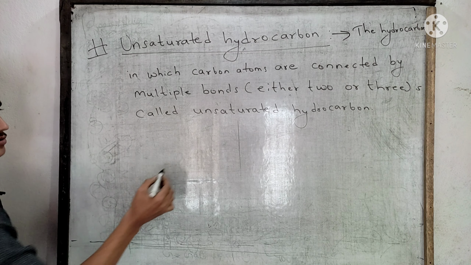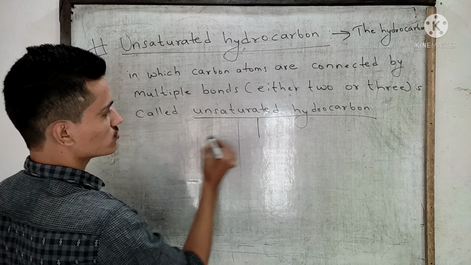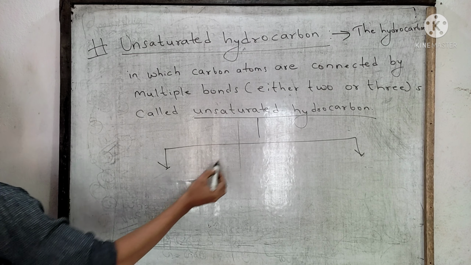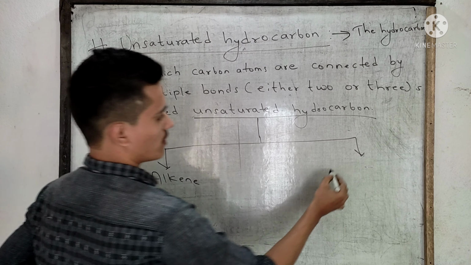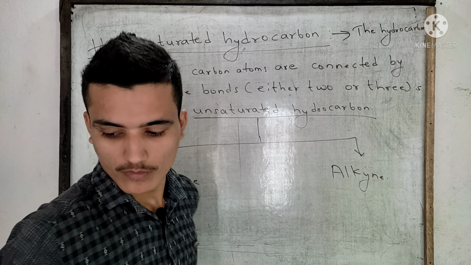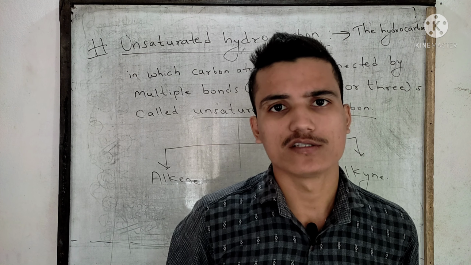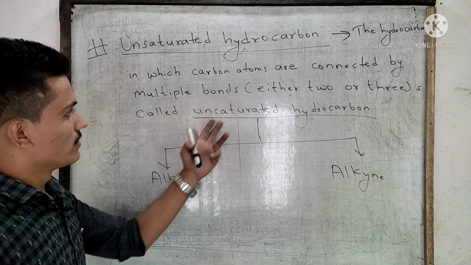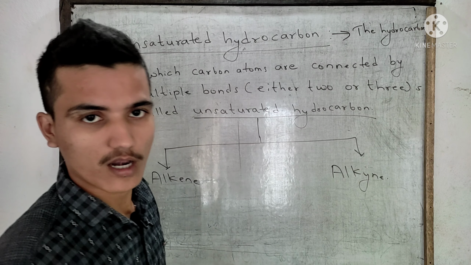Okay, it is divided into two groups. This unsaturated hydrocarbon is divided into two groups. One is alkene, another is alkyne. I forgot to tell you that saturated hydrocarbon is also called alkane. Unsaturated hydrocarbon is divided into two parts. One is alkene, another is alkyne.